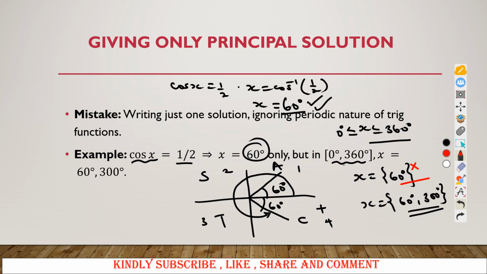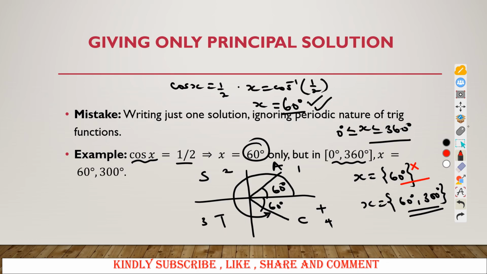Always look at the range that you are given. Then that range will tell you exactly which angles I need to consider. But you need to be considering what we call the quadrants. So be careful, look at what range you're given, and then based on that range get all the required angles. So that is one of the common mistakes.